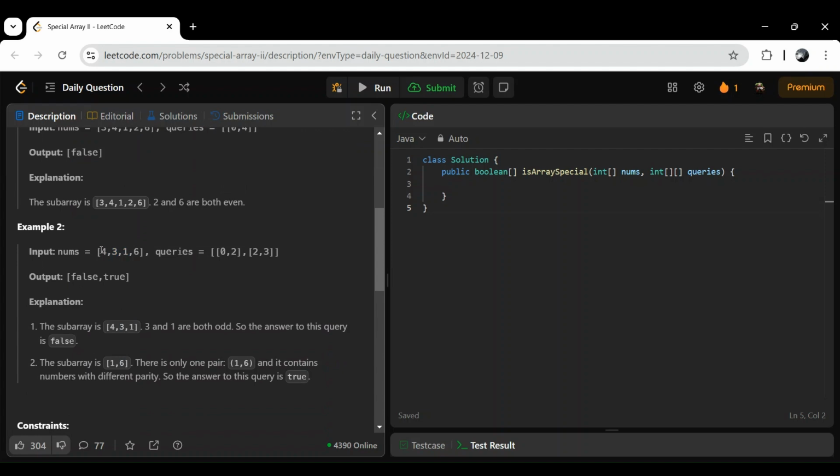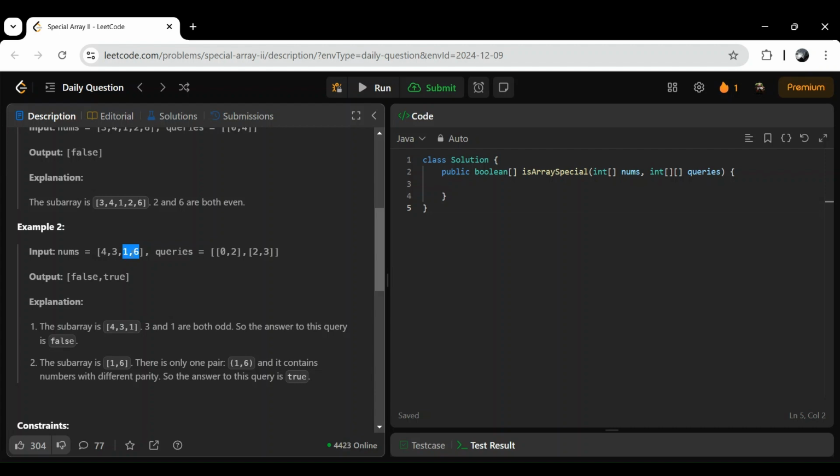If such a pair exists in any subarray, like here we can see 0 to 2, so 0 1 2 is the first subarray. In this subarray the adjacent pair 3 and 1 exists, so it is returning false for that subarray. And if we check the query 2 3, so indices 2 and 3, this is the subarray.